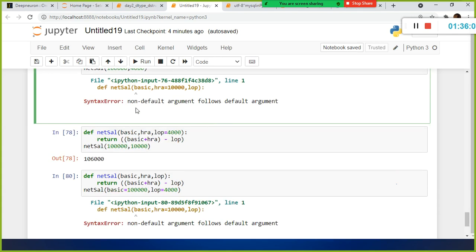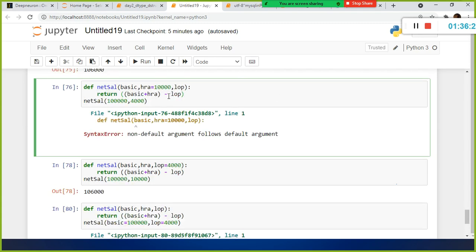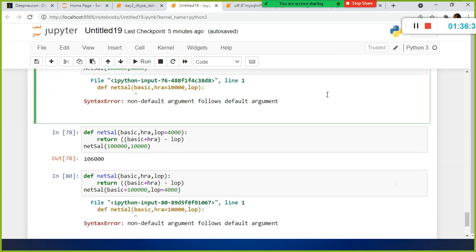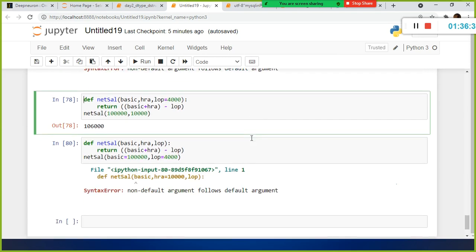The simple rule of thumb is your non-default argument should come before your default argument. It should not be in between. If you are using the default argument, then the default argument should be followed by the default argument. That is what you need to remember.